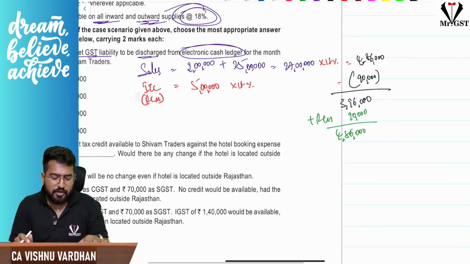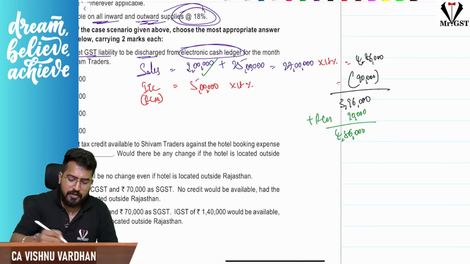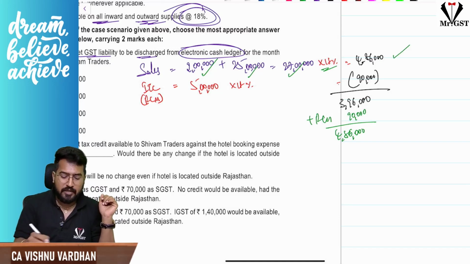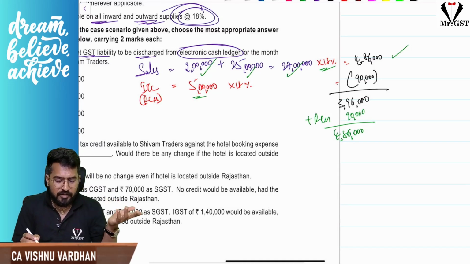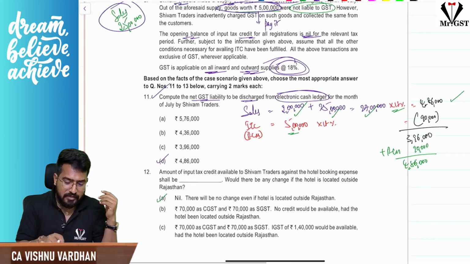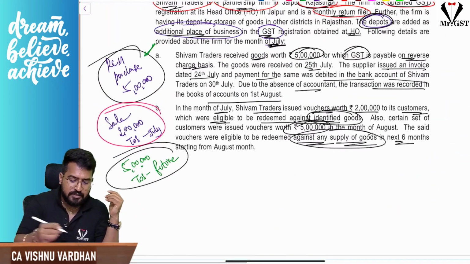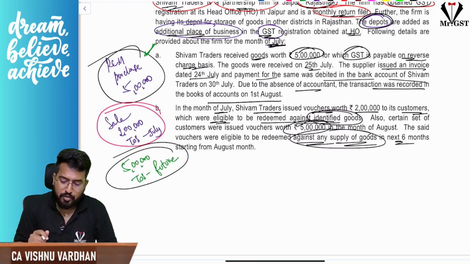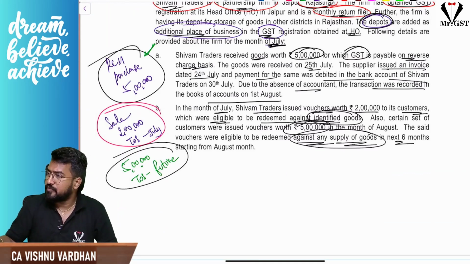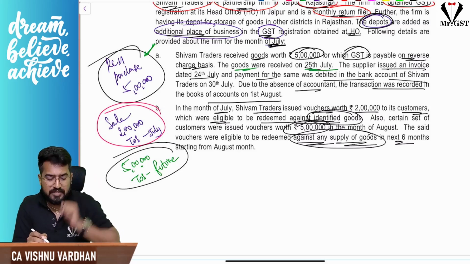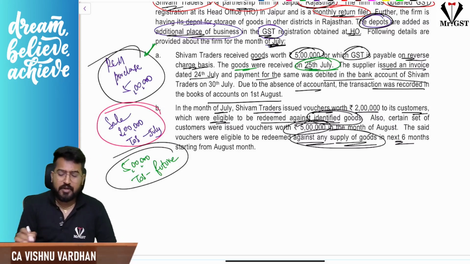If you see sales, that 2 lakh voucher sale is there, and the 25 lakh last point sales is there, total 27 lakhs, at 18%, 4 lakh 86,000. And for purchases, only ITC on the 5 lakh purchase. One interesting point you have to identify is that for the RCM purchase of goods, the time of supply is under section 12(3), so the time of supply will fall in July itself.